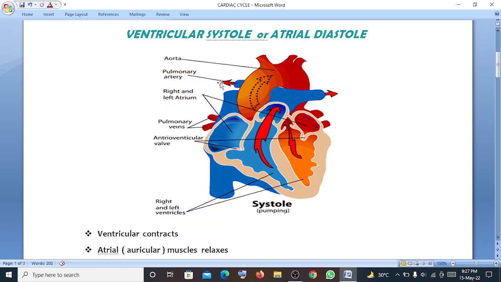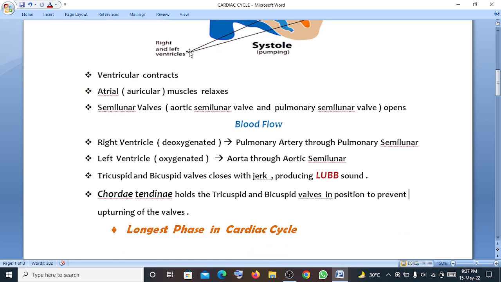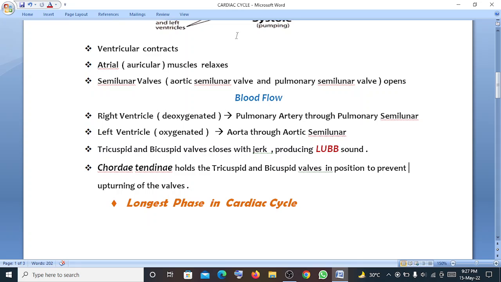Now we will come to the ventricular systole or the atrial diastole. What happens in this stage? In this stage, the ventricular muscles contract. The atrial muscles relax. The semilunar valves, the aortic semilunar valve and the pulmonary semilunar valve, open in this stage. They are not closing, they remain open.